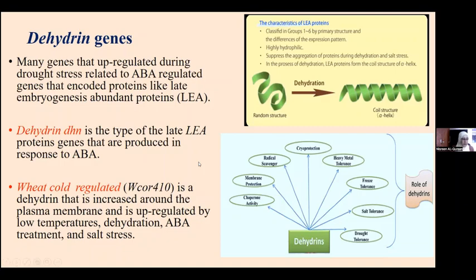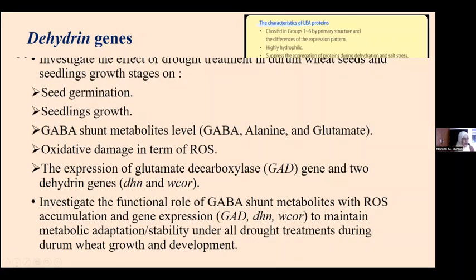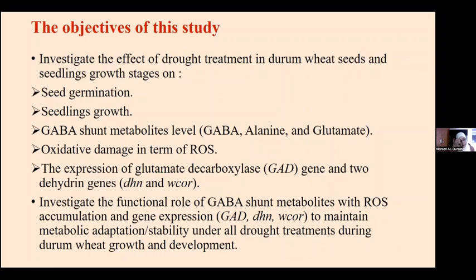stress. So the objective of this study was to investigate the effect of drought treatments in durum wheat. We focused on 4 cultivars that are cultivated in Jordan, at the seed stage and also at the seedling stage, in terms of seed germination and seedling growth. We looked into metabolism to see the effect on GABA shunt metabolism. We measured the GABA shunt metabolites, GABA, alanine, and glutamate, and we measured the level of MDA, which is a reflector of reactive oxygen species.